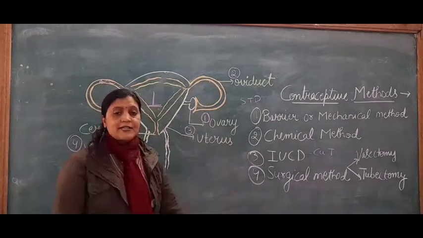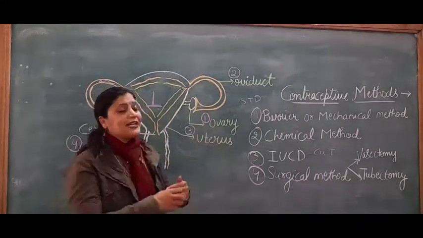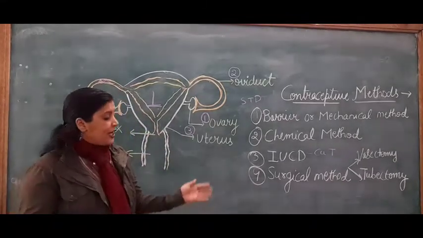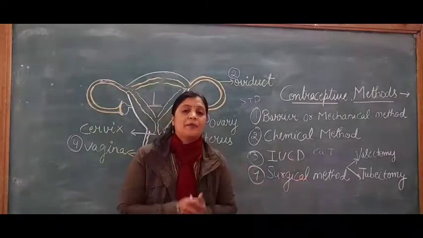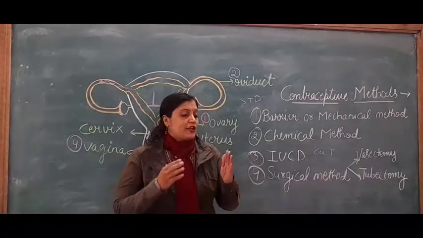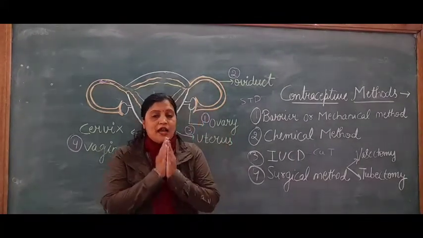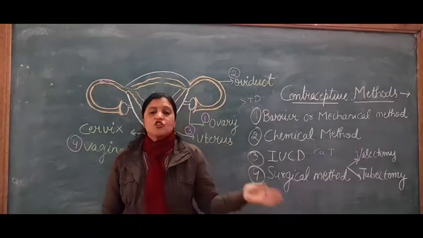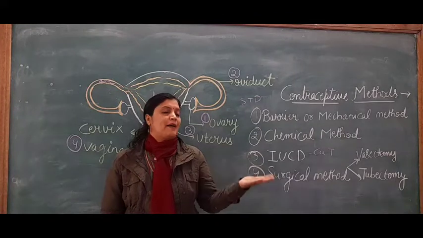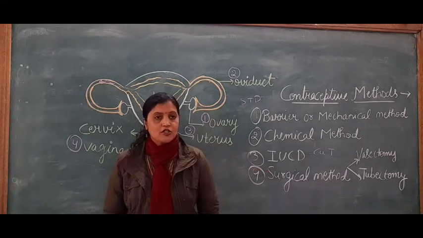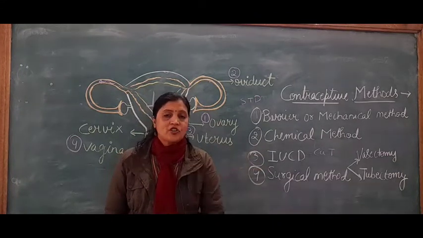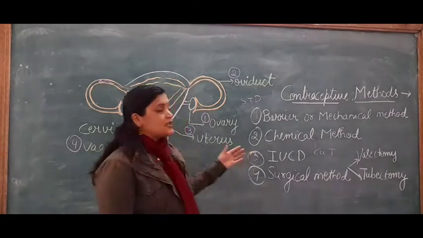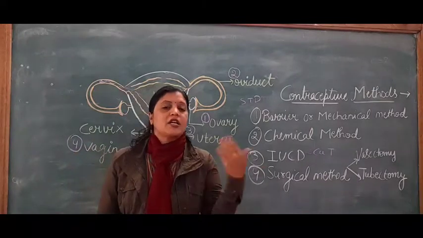So these are the methods by which all unwanted pregnancy can be prevented. Now sometimes what happens is that an unwanted pregnancy occurs. Then to kill this unwanted child, some people go for abortion. Okay, so this is also not preferred. The surgical method is sometimes used for abortion also, or from the desire for a boy child this abortion occurs. So this is called surgical abortion.